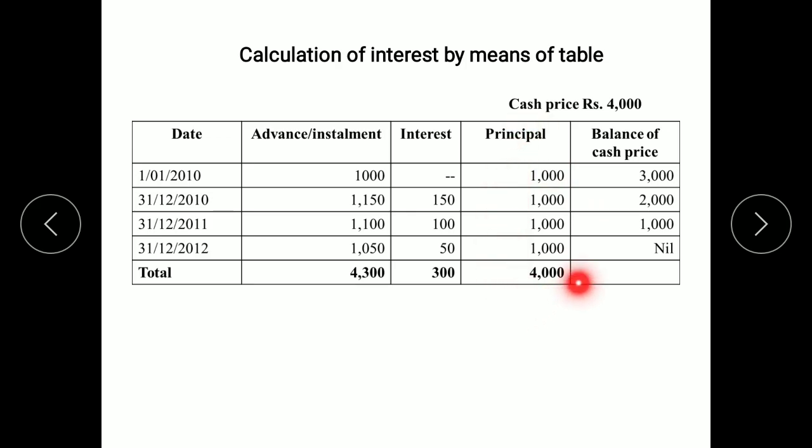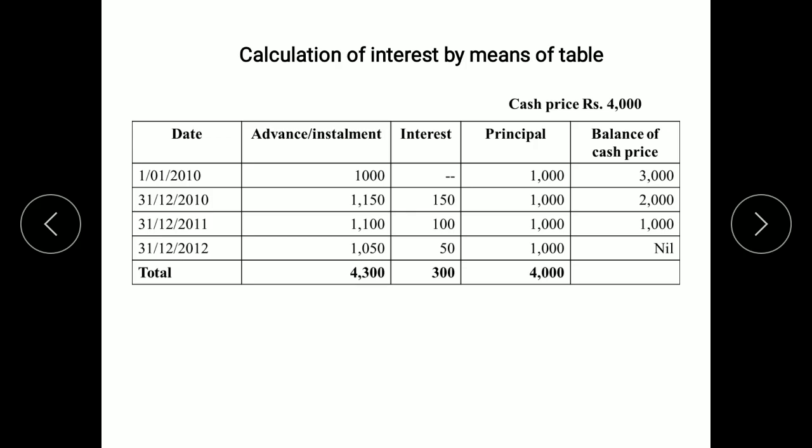So the total over here is 4000. In the beginning of the year, advance has been paid of rupees 1000. When advance is paid, we are not paying any interest. So the installment amount is 1000. The advance amount 1000. Balance remaining 4000 minus 1000. The balance remaining is 3000.